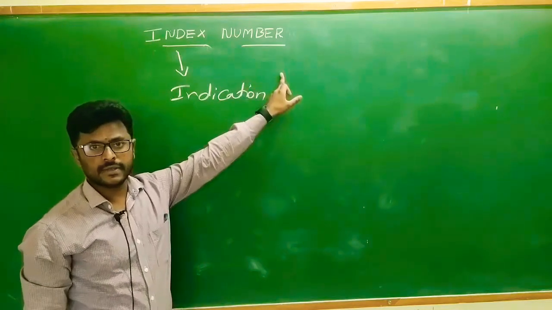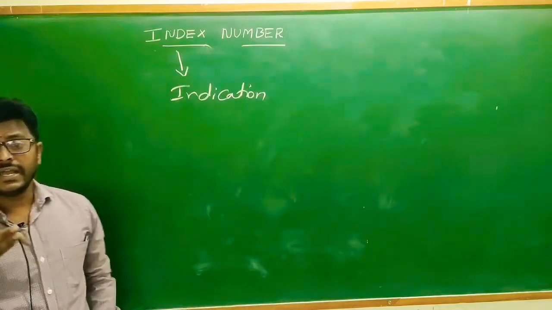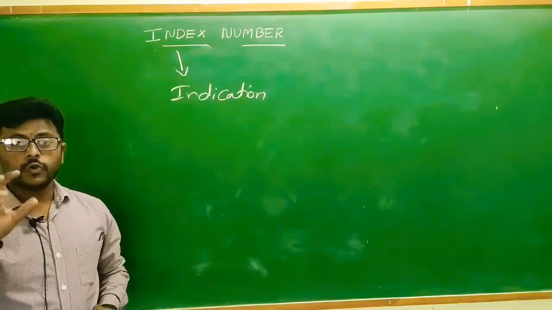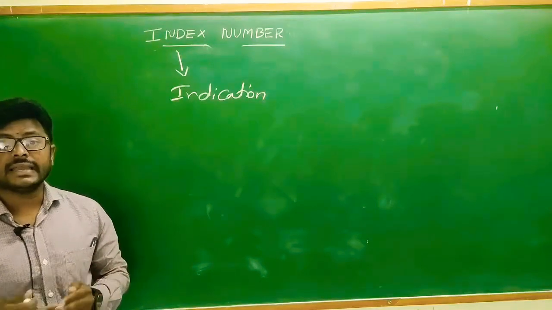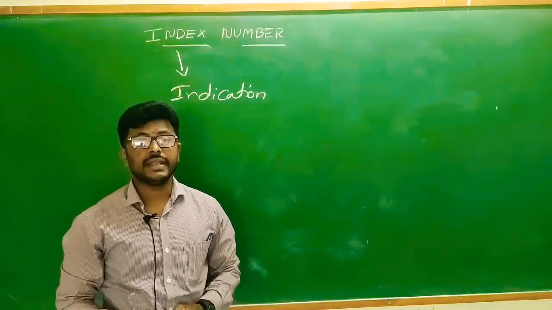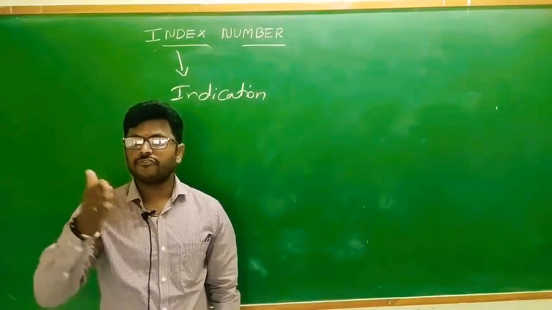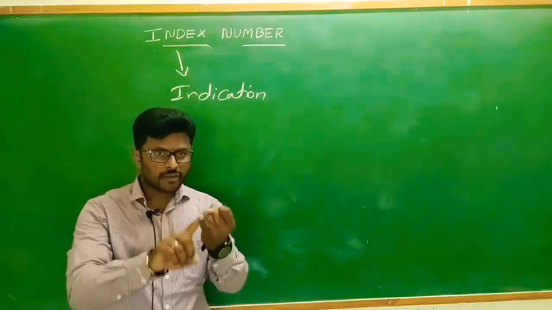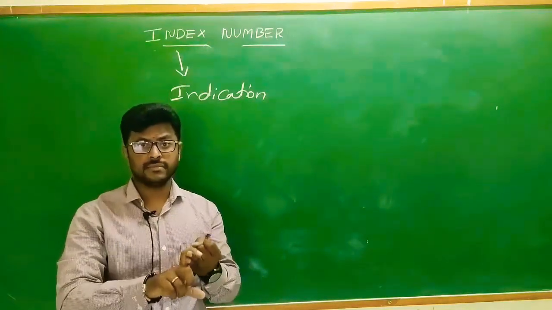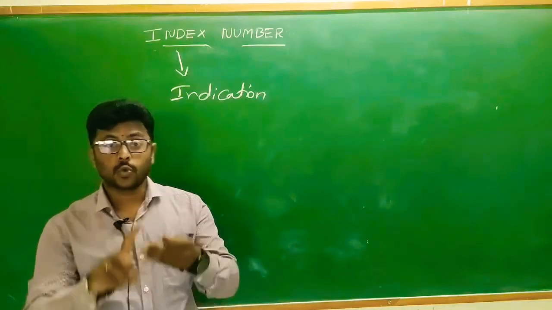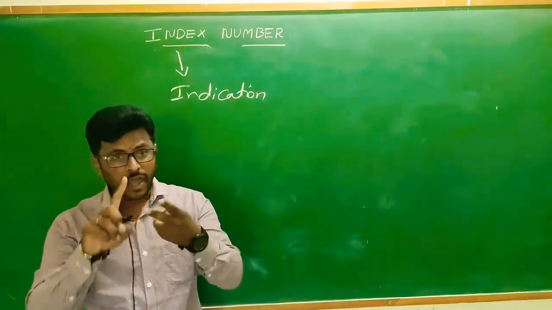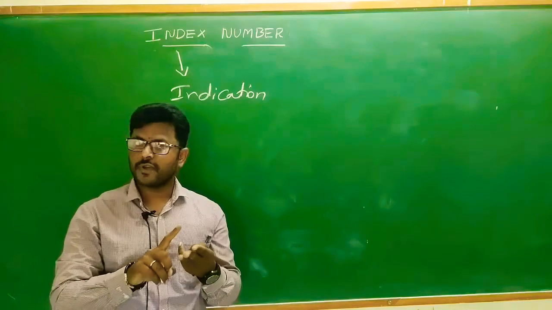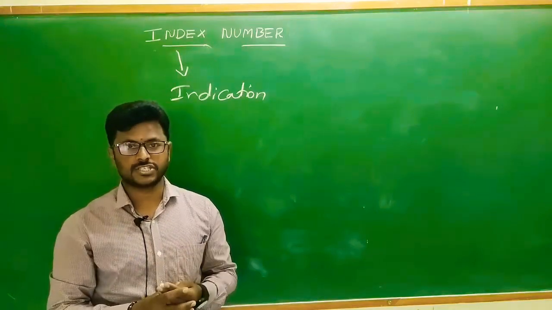Index number is a statistical device, useful for measuring the relative changes in level of phenomena such as income of a business, profession, production of a business, quantity of a business, value of a business, price of a business or products.